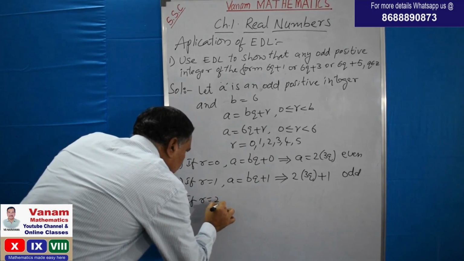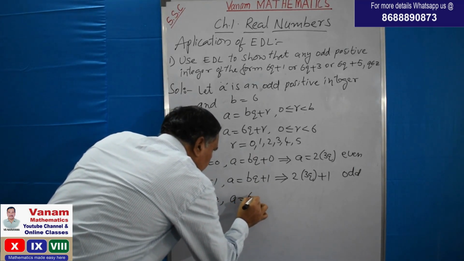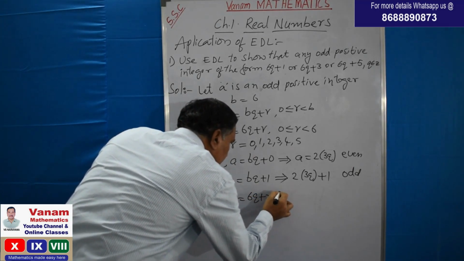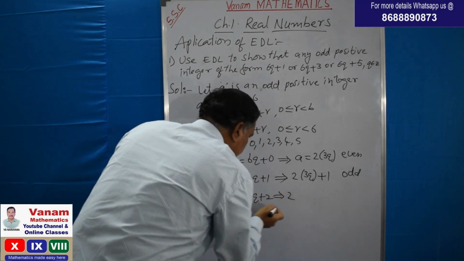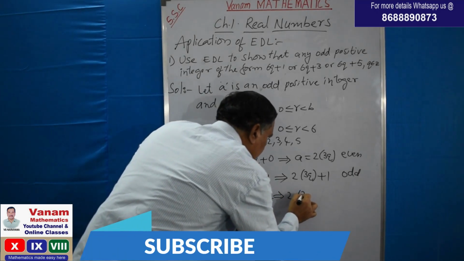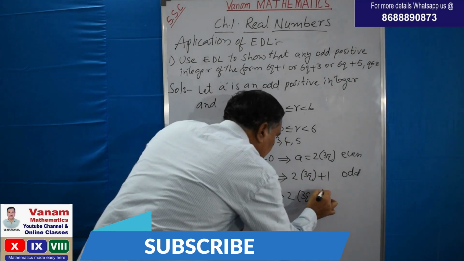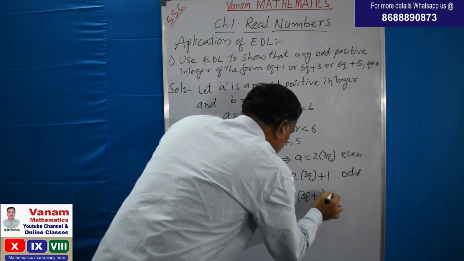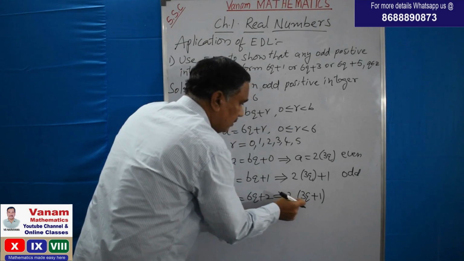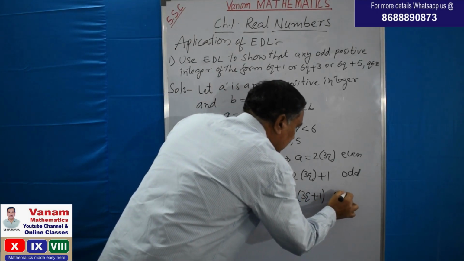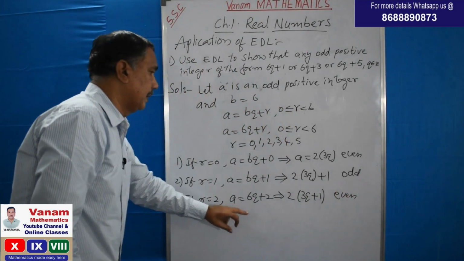And third one. If r is equal to 2, then A is equal to 6q plus 2. So let us take 2 common here. 2 common, 3q plus 1. So this is a multiple of 2. 2 into something means it is a multiple of 2. So it is an even number.